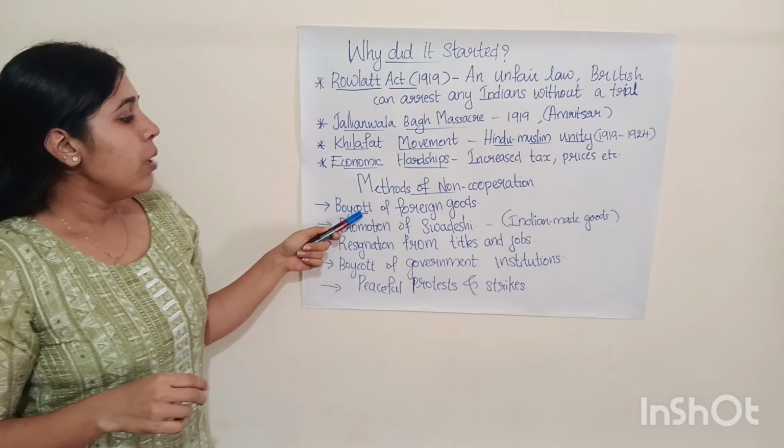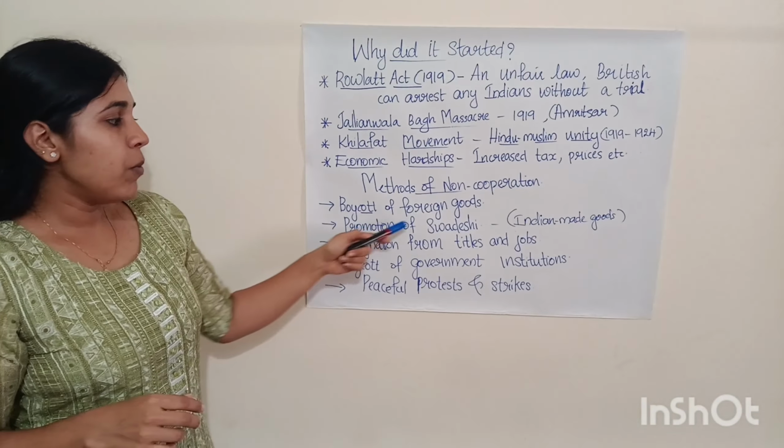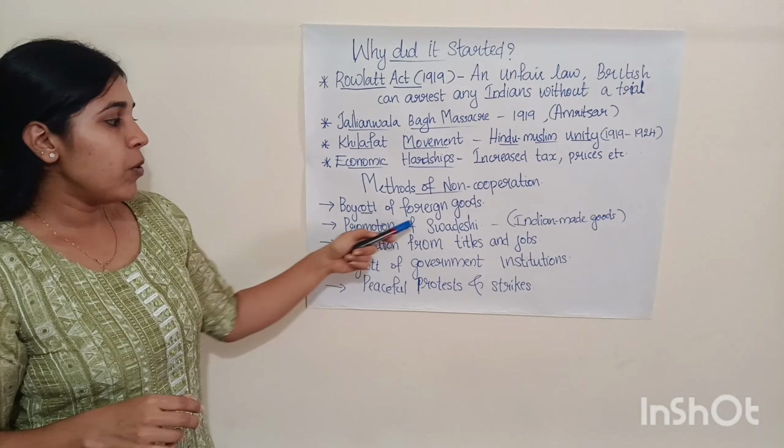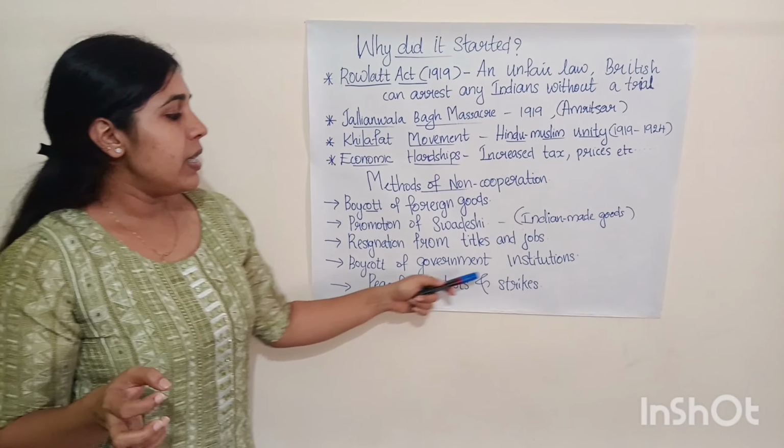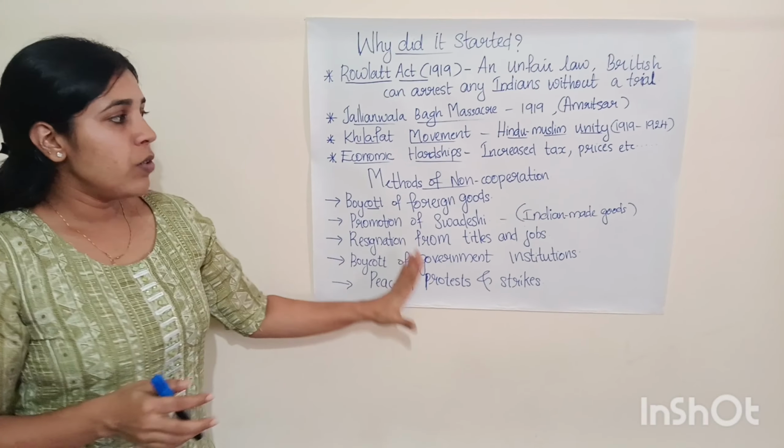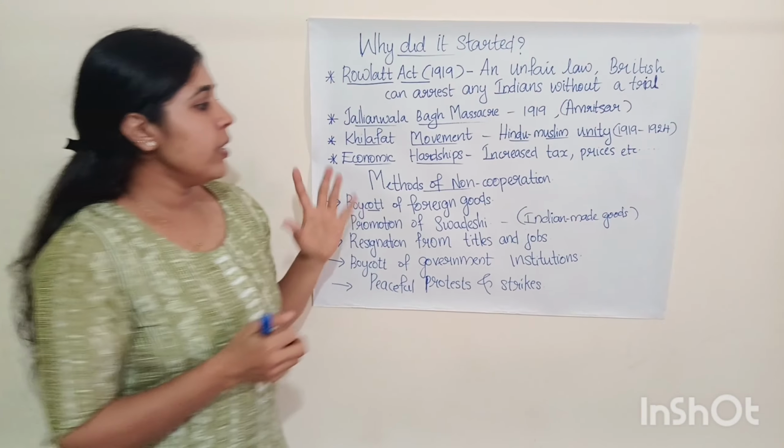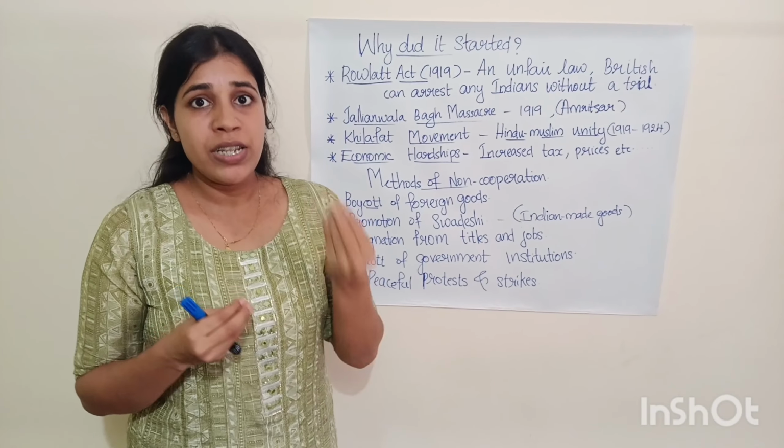So have to remember: boycott of foreign goods, promotion of Swadeshi which means Indian made goods, resignation from titles and jobs, boycott of government institutions, peaceful protest and strikes. So these are the methods of the non-cooperation movement. So I hope this explanation is clear to you.